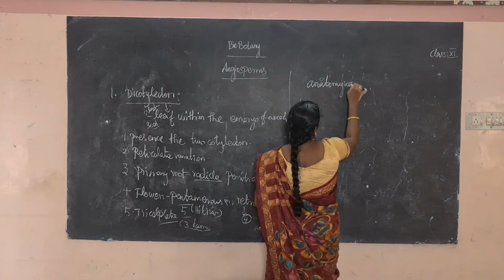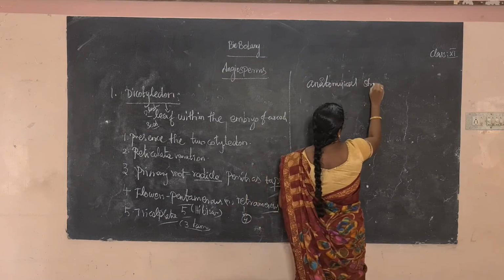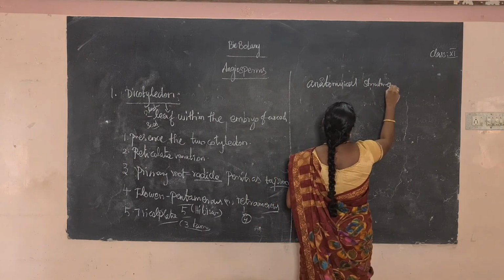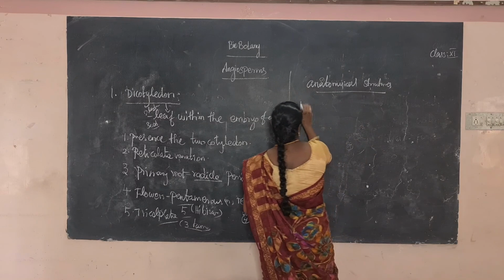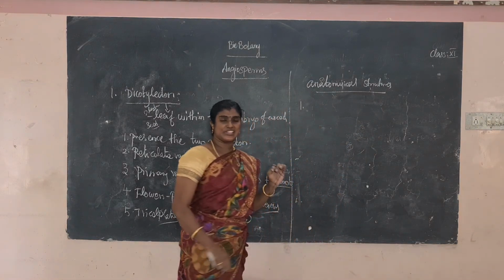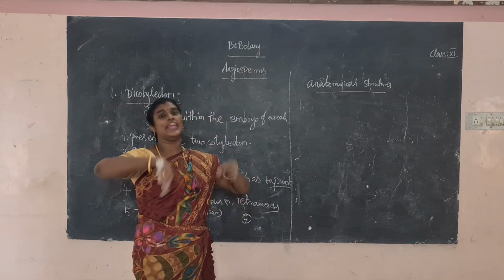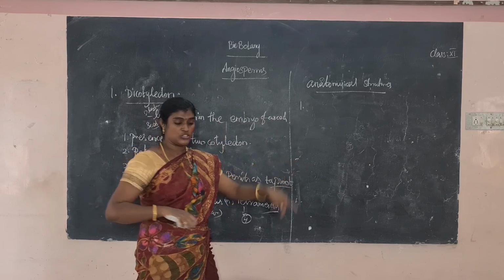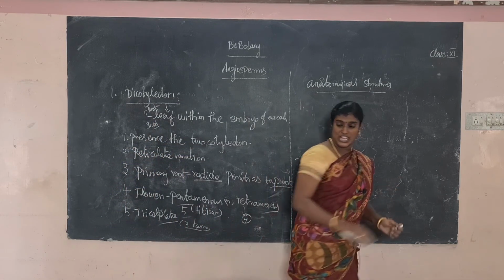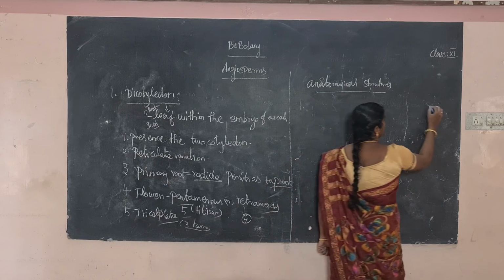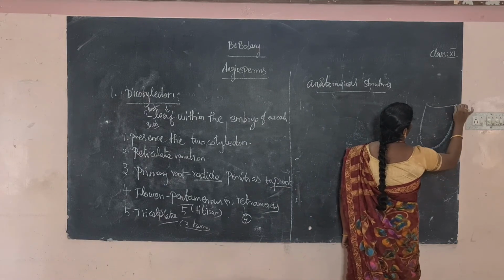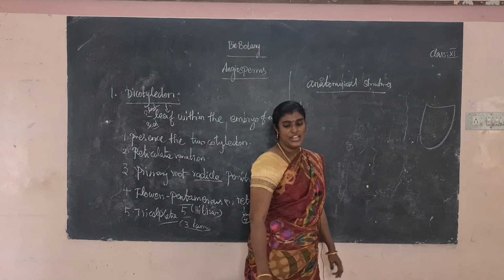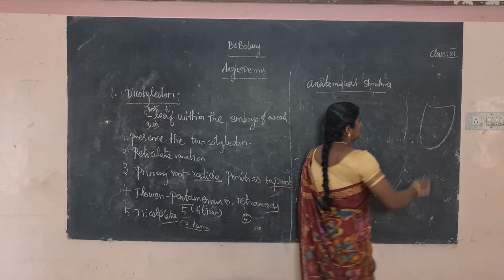Anatomical structures or modifications, we can say. So what are the anatomical structures? The first one, the vascular system is arranged in the form of a ring. I already said this in angiosperm. So what is the vascular system? For example, this is a vascular system arranged in the form of a ring.